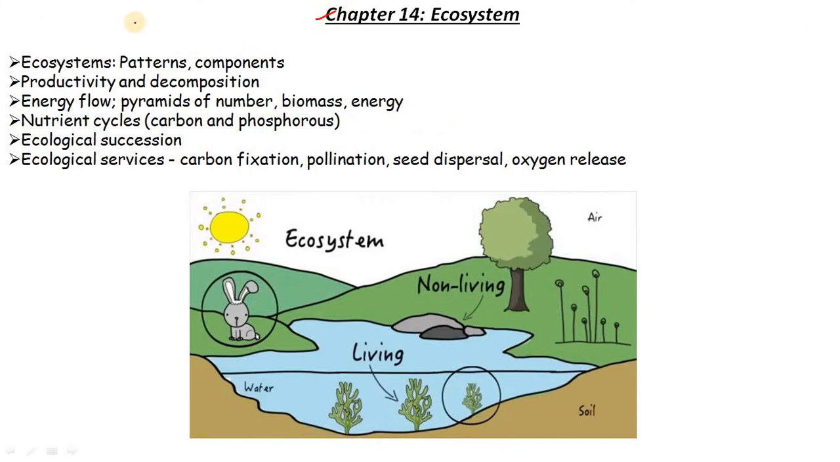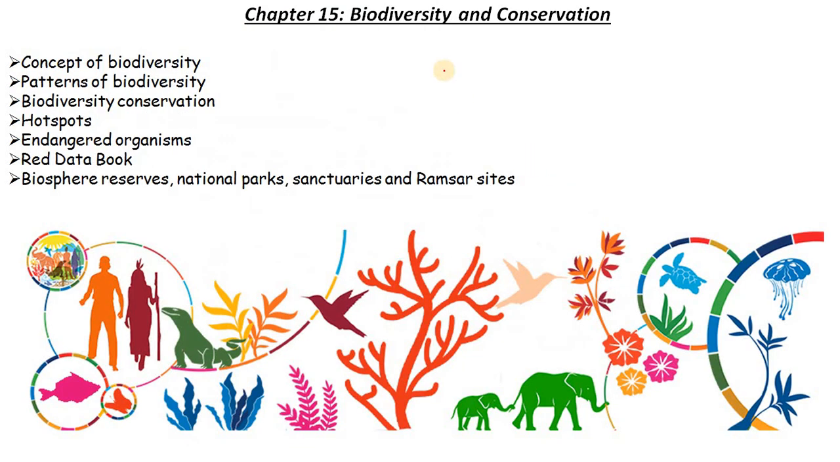Chapter 14, Ecosystem: ecosystem patterns and components, productivity and decomposition, energy flow, pyramids of number, biomass and energy, nutrient cycles such as carbon, phosphorus, ecological succession, ecological services, carbon fixation, pollination, seed dispersal, oxygen release.